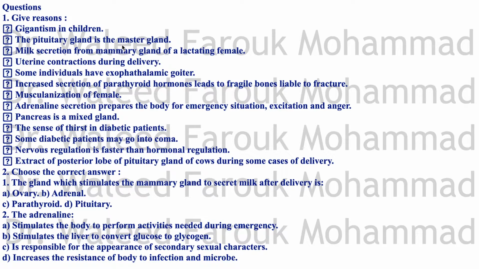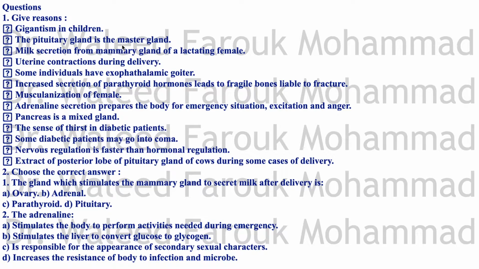Milk secretion from mammary gland of lactating female. Now remember what we said about milk. For milk production, there's prolactin. But for expulsion, I mean proper secretion of milk, to push it out of the mammary gland, is due to the action of oxytocin.